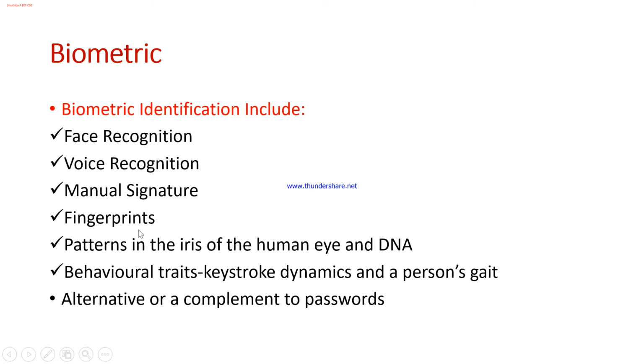And as you all know, fingerprints. Fingerprints are the usual biometric method that we have. Next, the biometric concept was taken to the next level, where they relied on the patterns of the iris of a human eye and DNA. I'll be explaining this in detail. Next, the behavioral traits, the keystroke dynamics.